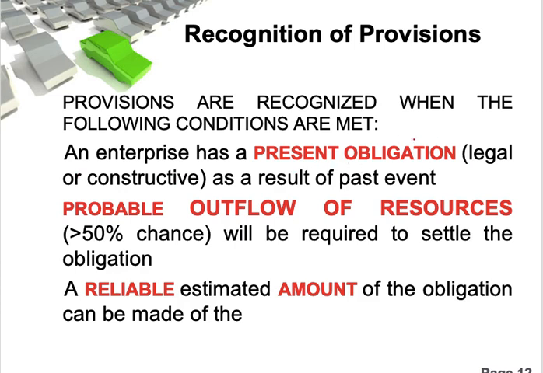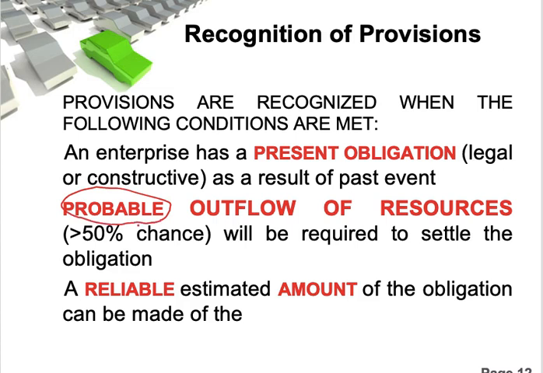When we talk about obligation, it's about you are responsible to fulfill. You are liable to fulfill, and that obligation, that responsibility, is either legal or constructive. It is either one. And then we want to talk about outflow of resources. In order for that transaction to be recognized as a provision and accounted in the financial statements, the outflow of resources must be probable.